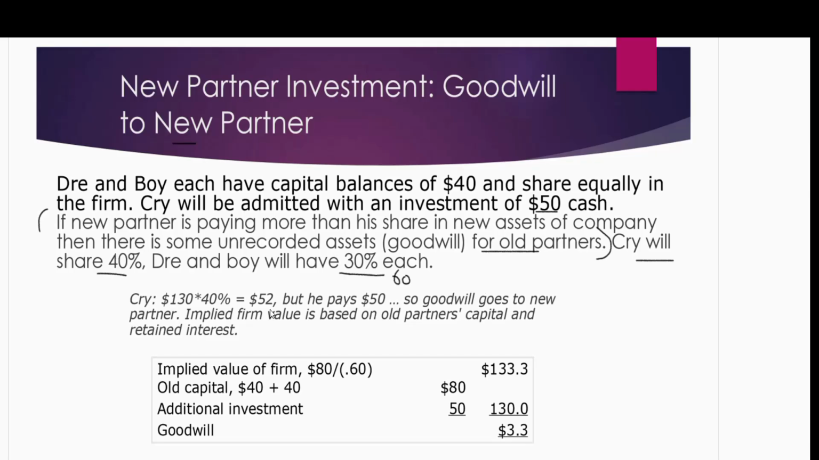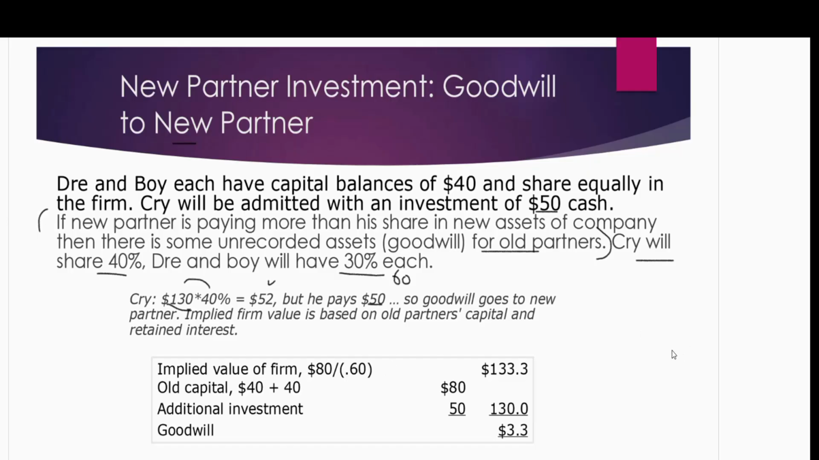Let's check: is he investing more or less than his share? So 130 are the new assets we calculated on the previous page. 40% he wants as his share, so that is 52. But he is investing 50, so he's paying less. If he is paying less, it means goodwill goes to him. Don't immediately take a difference and say this is goodwill. No, we follow implied fair value. So let's calculate the implied fair value.